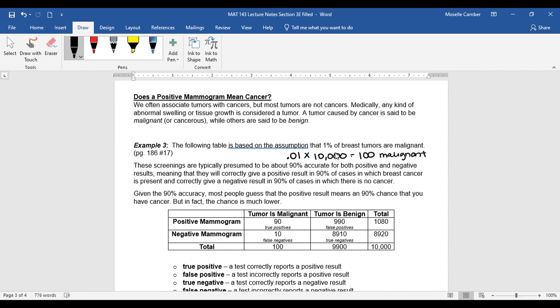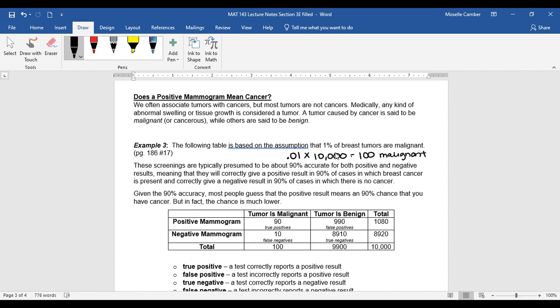Okay, so these screenings are typically presumed to be about 90% accurate for both positive and negative, meaning they'll correctly give you a positive result in 90% of cases, and correctly give a negative result in 90% of cases in which there is no cancer. So what that means is 90% of those who have cancer, the test is going to show it.